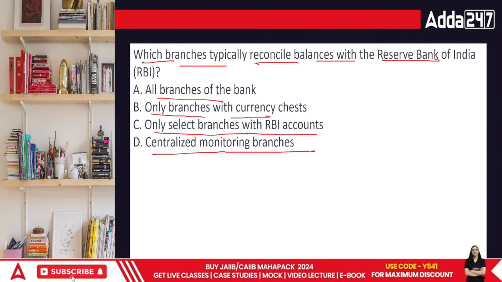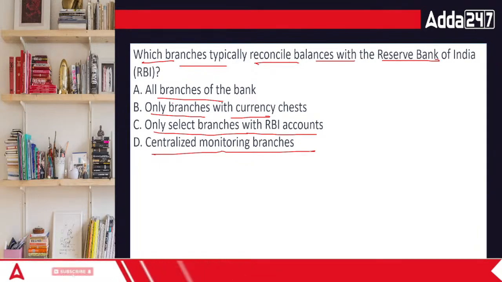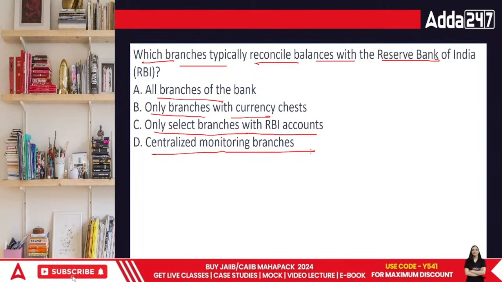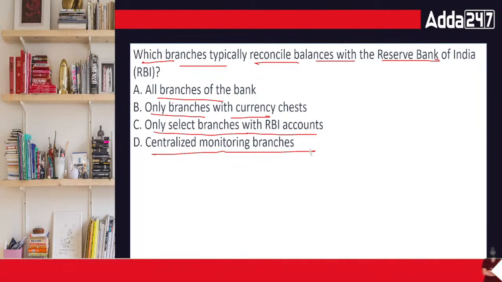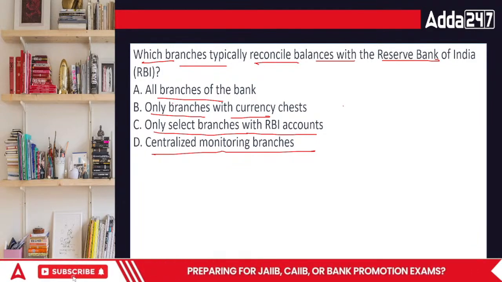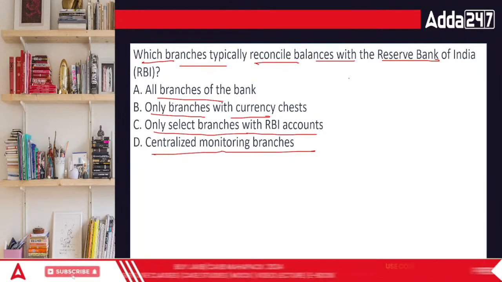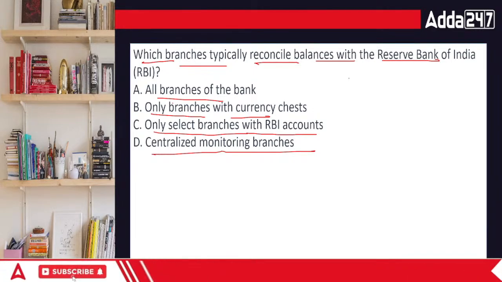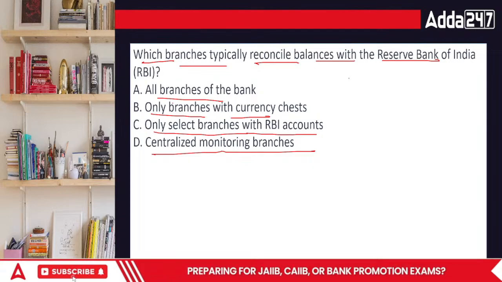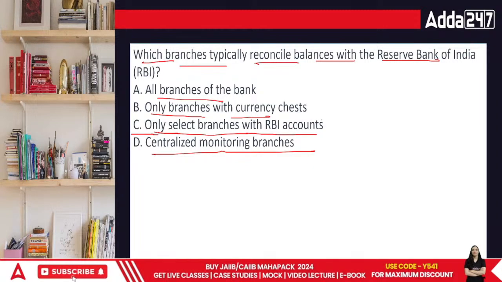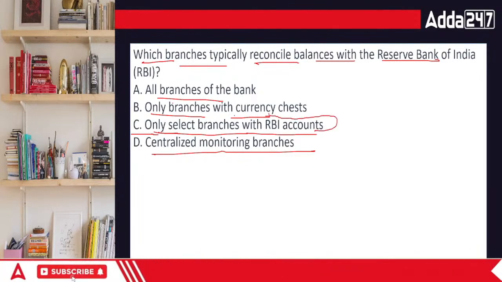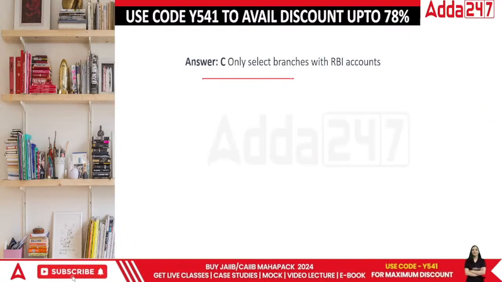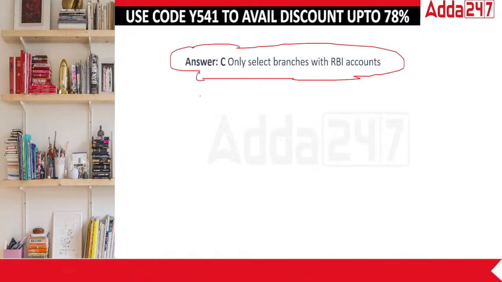All the branches, or only branches with currency chest, or only branches with RBI accounts, or centralized monitoring? Anybody who has a transaction with RBI will say, yes, I sent RBI 10,000 rupees, and RBI will say yes, I received 10,000 rupees from this branch. So technically, where you have a transaction with RBI, only then does it apply. So only select branches with RBI accounts. Only the specific branch which has an account with RBI reconciles. Done, everyone?